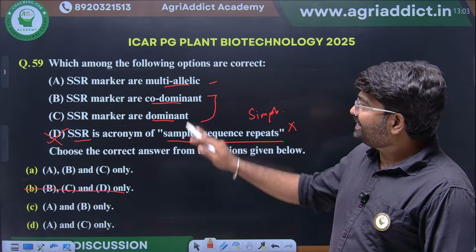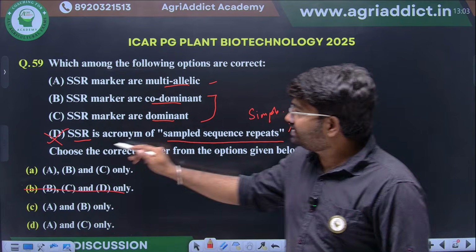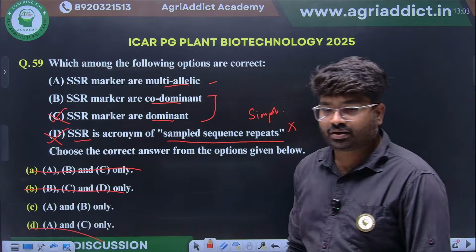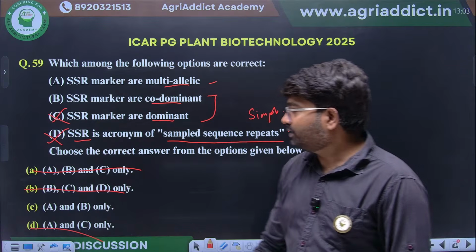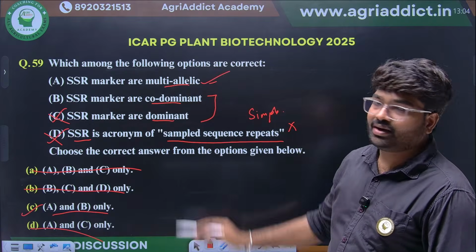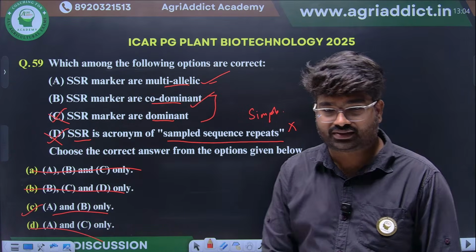Second thing, SSR is always a codominant marker. So option C is also wrong. Wherever C is coming, that is wrong. So the right option is what? Option A and B. SSR is a multi-allelic marker and SSR is a codominant marker. Clear, students? Clear?